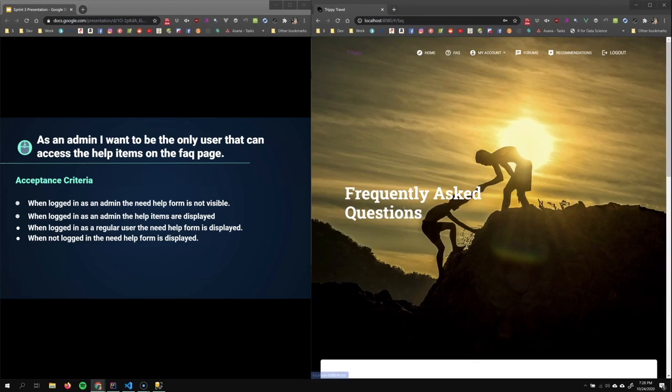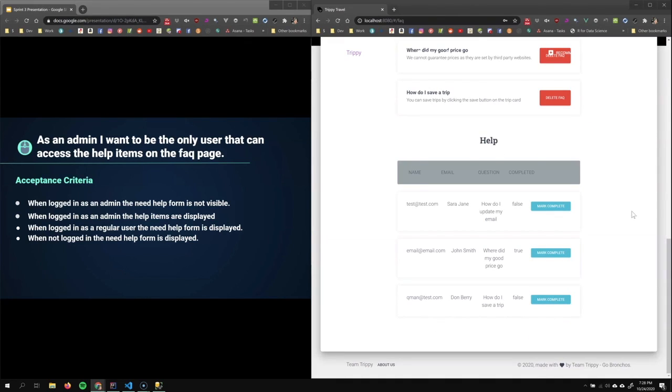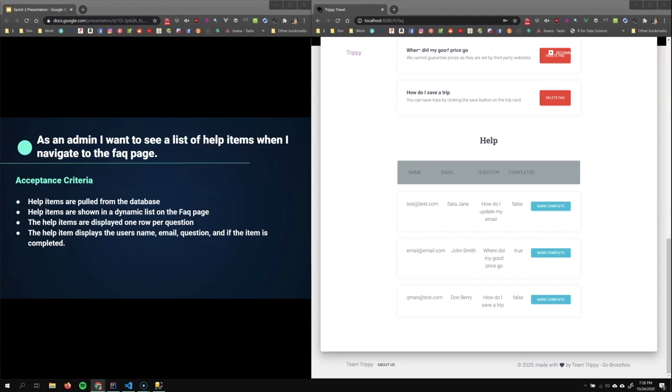Visit the fact page, and we have, instead of the form, a list of questions that people have asked. So when logged in as an admin, the help items are displayed, and when logged in as admin, the need help form is not visible.